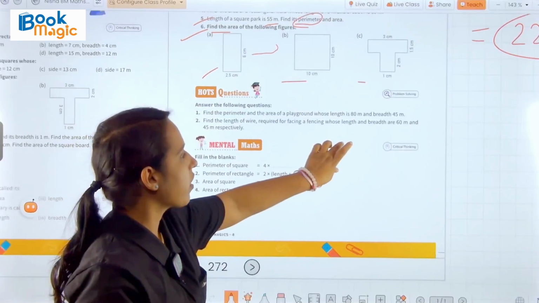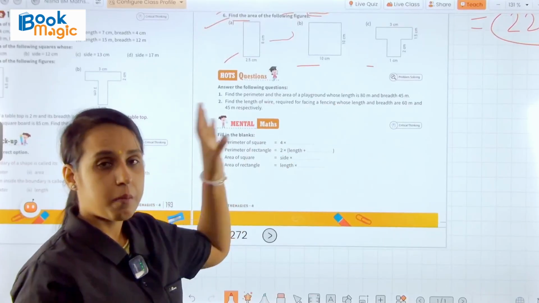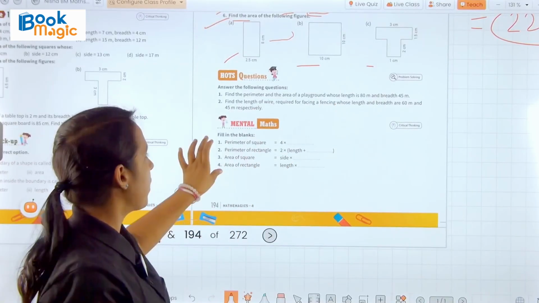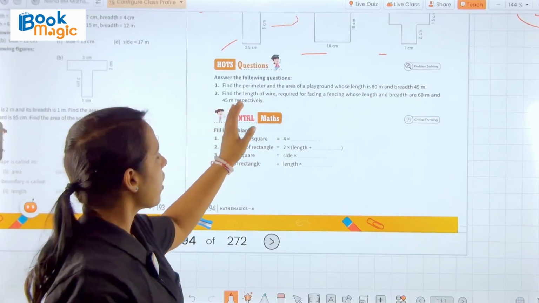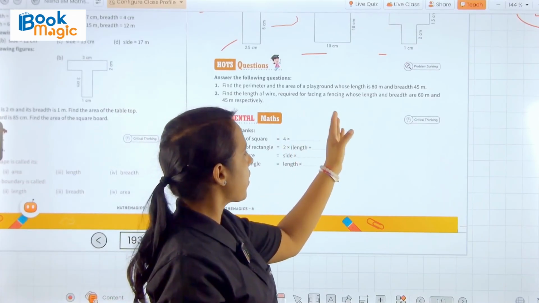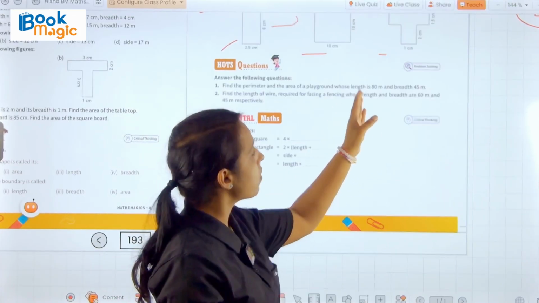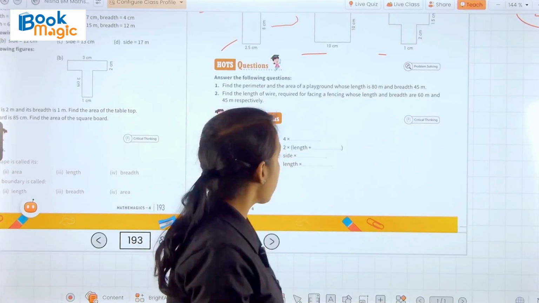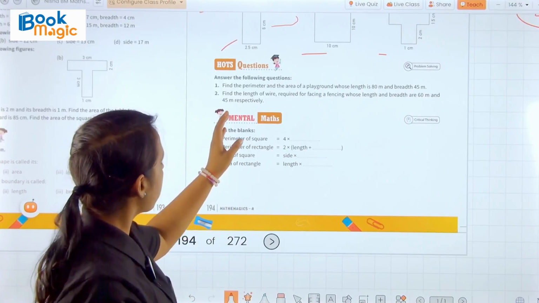You have to find out both here, perimeter and area. Now we have question number 2. Find the length of wire required for fencing a field whose length and breadth are 60 meter and 45 meter.